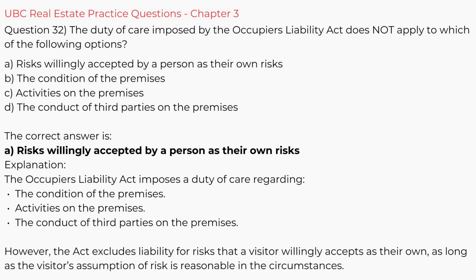Explanation. The Occupiers Liability Act imposes a duty of care regarding the condition of the premises, activities on the premises, and the conduct of third parties on the premises. However, the Act excludes liability for risks that a visitor willingly accepts as their own, as long as the visitor's assumption of risk is reasonable in the circumstances.